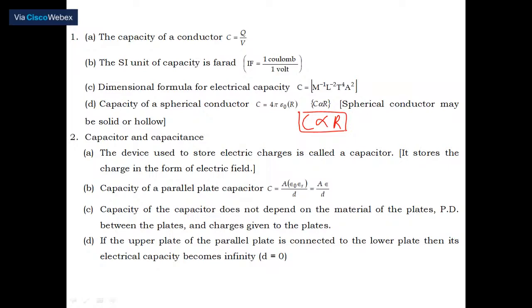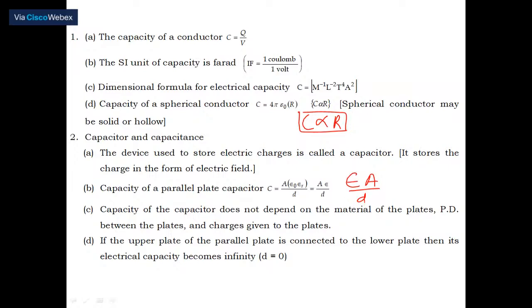Capacitor and capacitance: the device used to store electric charges is called a capacitor. It stores charge in the form of electric field. The capacity of a parallel plate capacitor is epsilon A divided by D, where epsilon is the absolute permittivity of the medium, A is the area of the plates and D is the distance of separation.